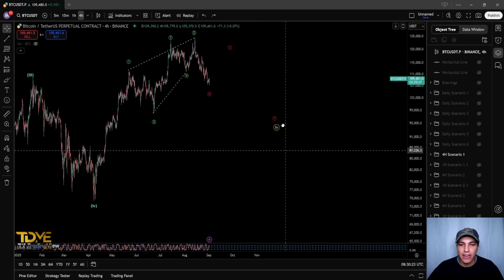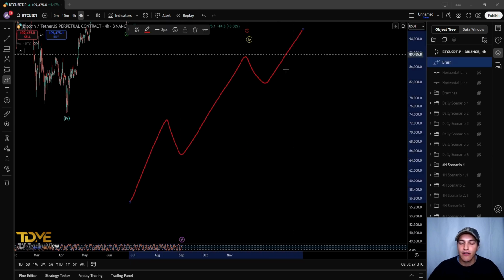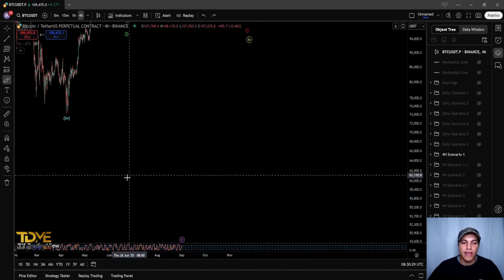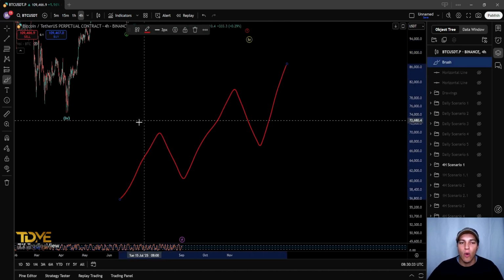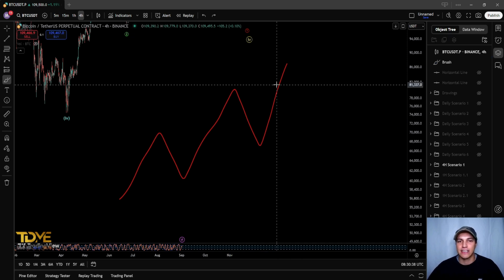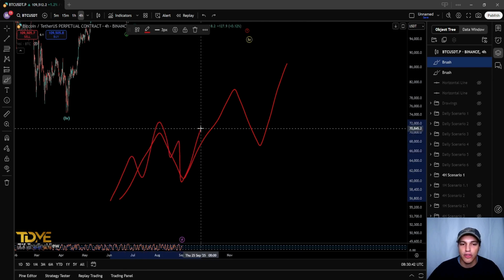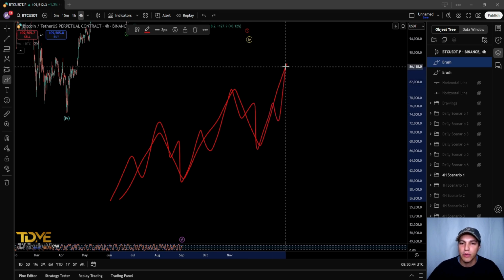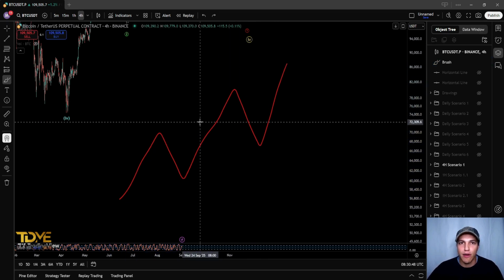Remember, an ending diagonal works where we have a 5-wave structure up, but instead of like this as an impulse, we have a 5-wave structure where wave 4 and wave 1 overlap in price. This causes an ending diagonal. Inside an ending diagonal, we always have 3-wave structures on the chart. 3 waves in each sub-degree 5-wave move, right?